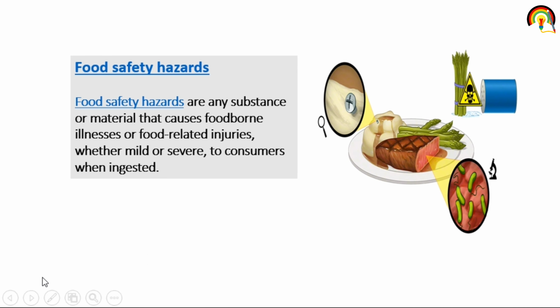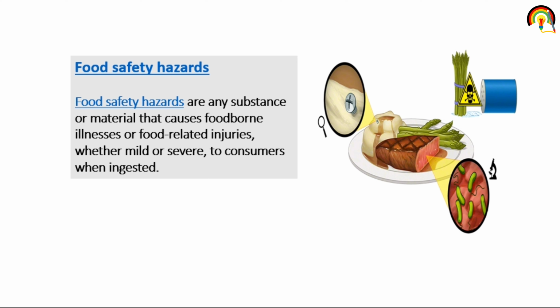So what is food safety hazards? Hazard means any substance that can make any food contaminated or inappropriate for human consumption. That is hazard. So food safety hazards are any substance or material that cause foodborne illness or food related injuries, whether mild or severe, when ingested.